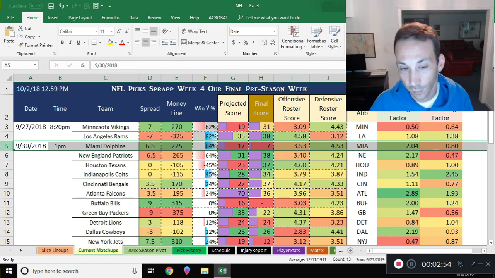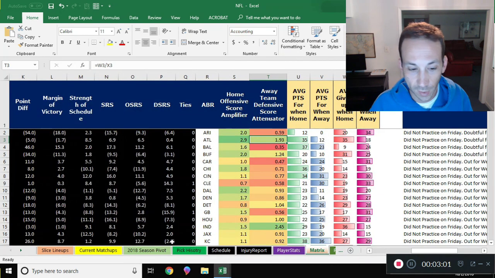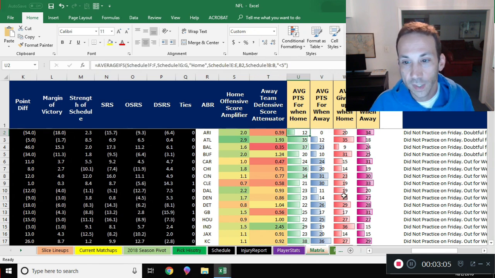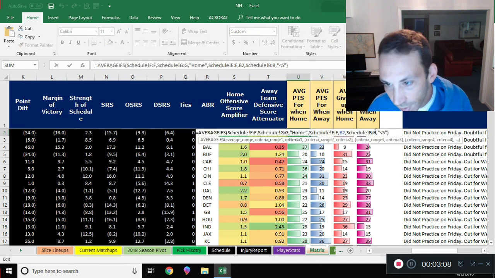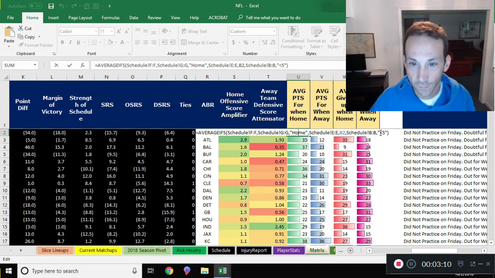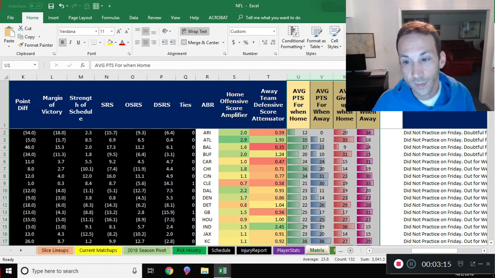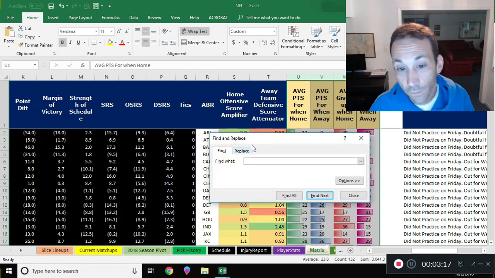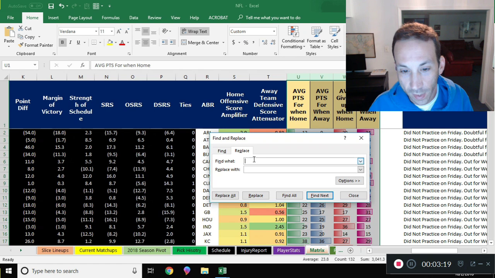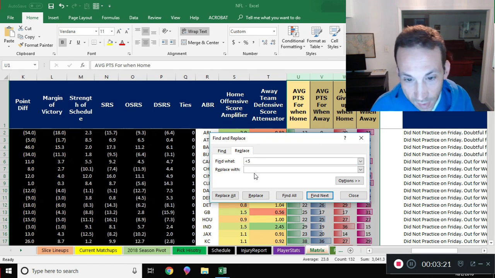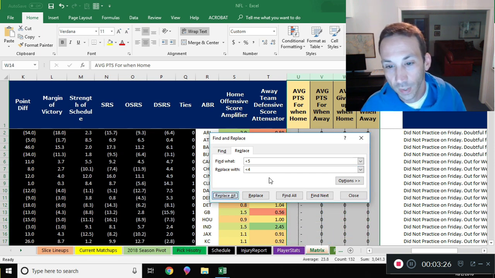I mean, like I said, we're including some current point totals from this week in here to come up with that number. But let me show you what it would look like without that. Actually, there's a picture I created, but I want to show you how I do it. In this formula, you see there's this less than 5 at the right of the formula. What that's saying is only include all the games that these teams have played before week 5, so week 1 through 4. Instead of that, we can say we don't want to include week 4, so only games less than week 4. And we can replace that.